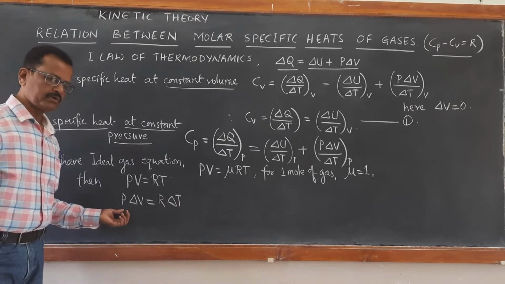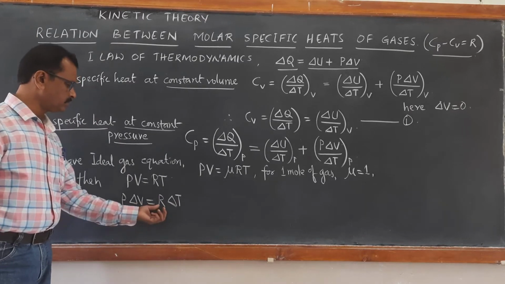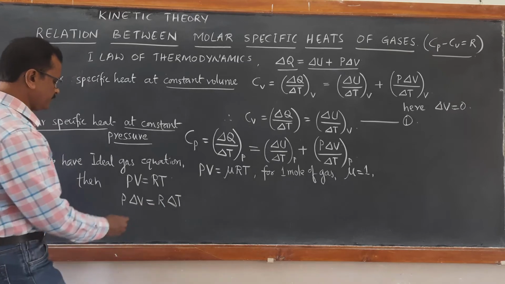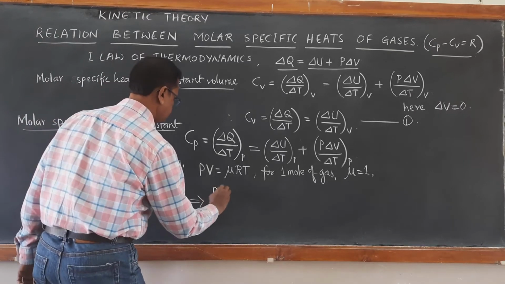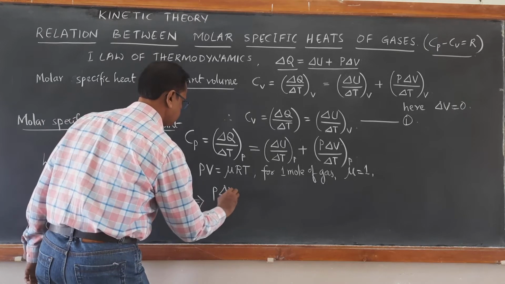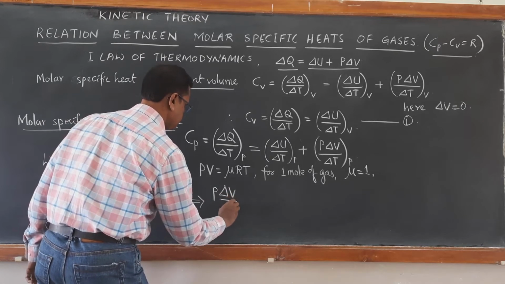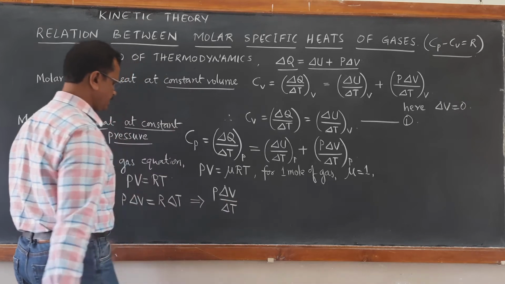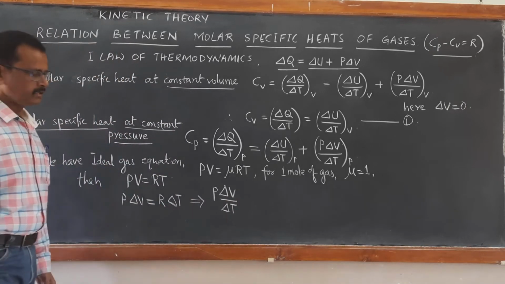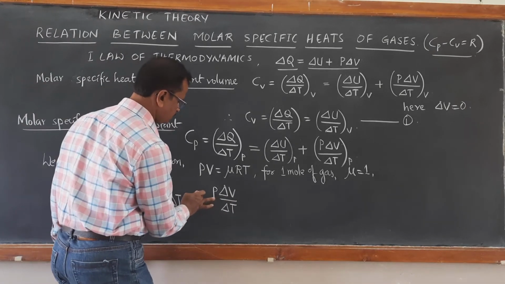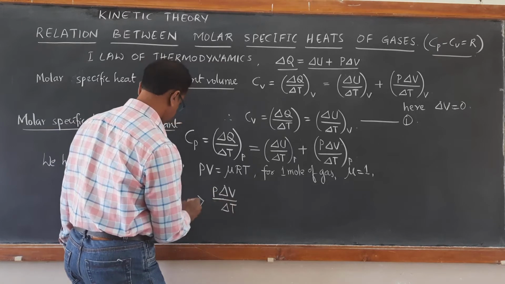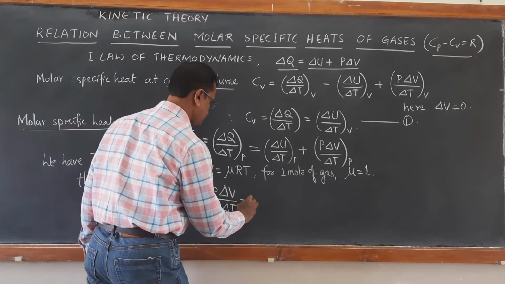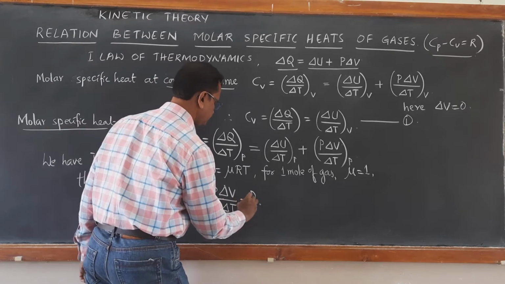When we keep pressure constant, P delta V is equal to R delta T. That implies, taking delta T to the left hand side, P delta V by delta T becomes equal to R.